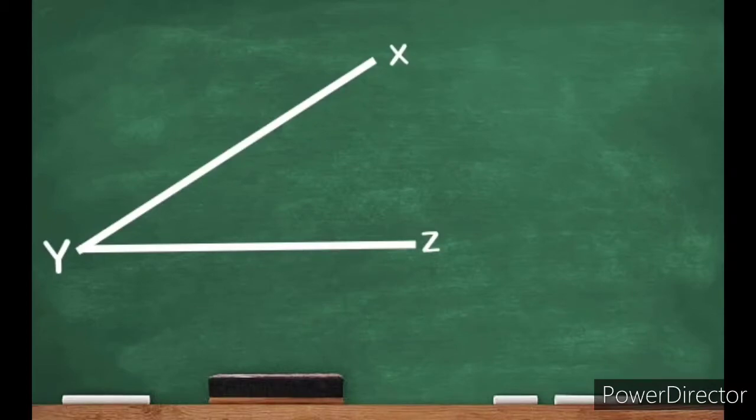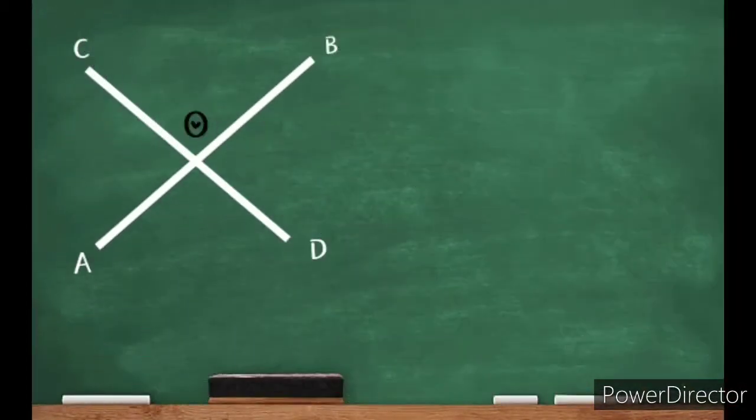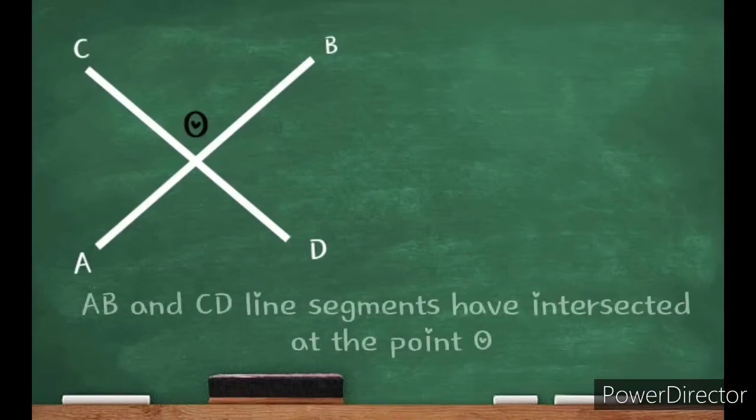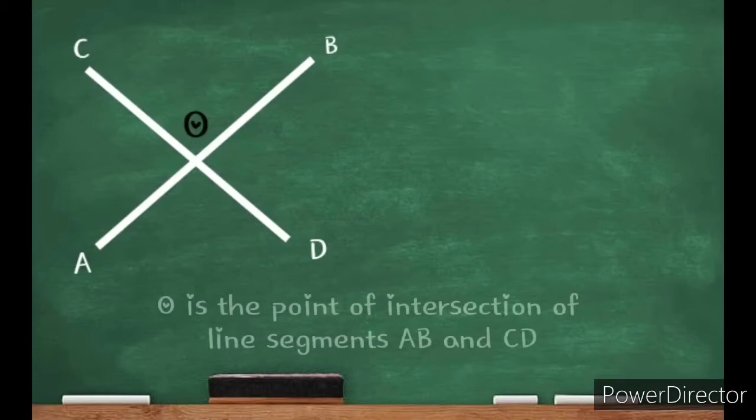Now the second one. AB and CD. 2 different line segments are there which have intersected at the point O. So O is the intersecting point of these 2 line segments. So we need to practice it. How to practice it, we will discuss in our theory classes.